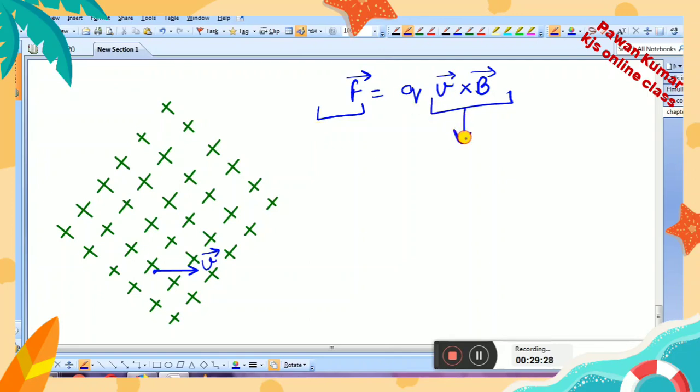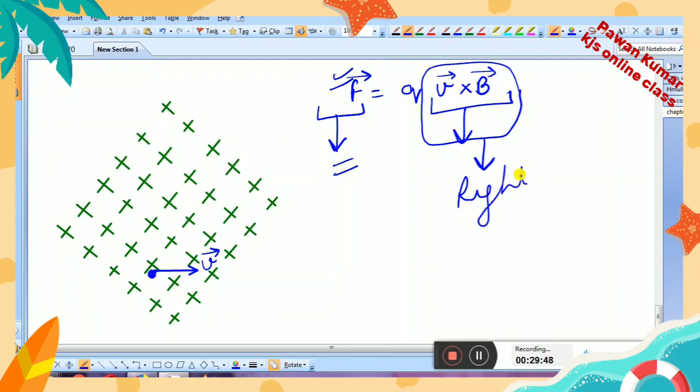So can you tell in which direction the force acting on this charged particle will be? This force will act in a direction of V cross B. Now V cross B, the direction of this cross product, again we can give with the help of the right hand thumb rule.